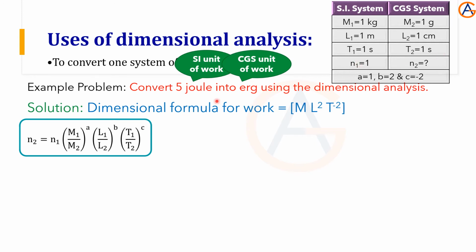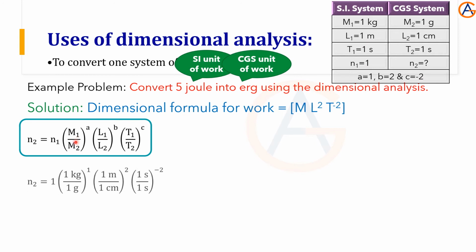Now he is asking, the n1 value is this one. So n1 is 5, but we will be doing this problem by considering first 1 joule. We calculate for 1 joule, so n1 equal to 1 we will take. Afterwards we will take the 5 joule. Okay, let's start. Everything is given here, just put the values.